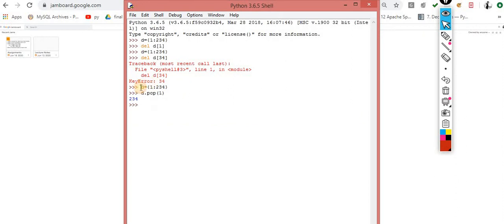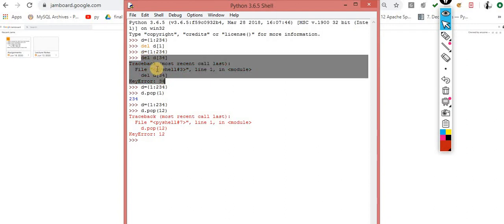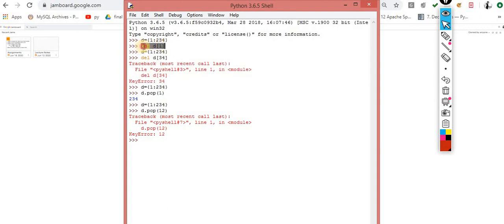Now one more time, does it give me the error or not? Yes, in both of the cases. Now observe this scenario. When I use del, again I am getting the error message, but when it deleted the item, it doesn't return anything. It just deletes that particular key-value pair, vanished out. The same thing when I try to remove a key which is not present, it gives me the key error.